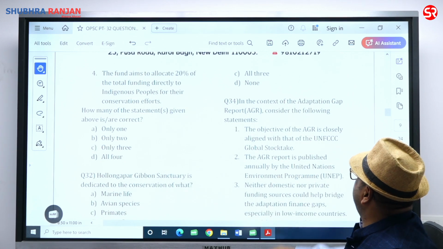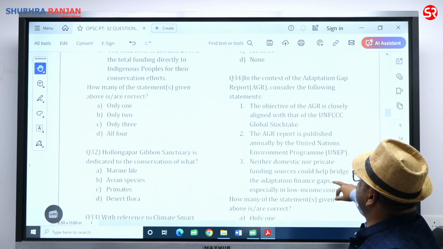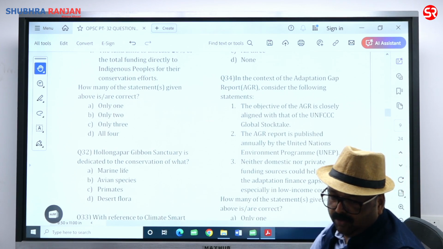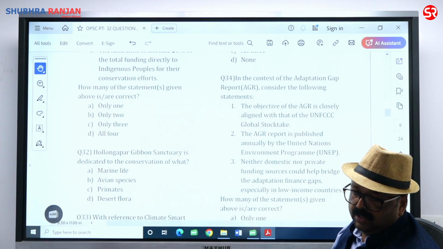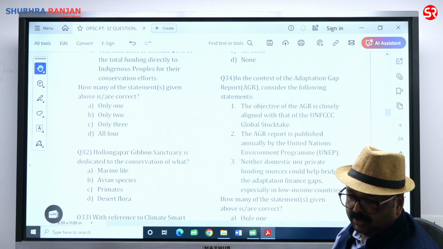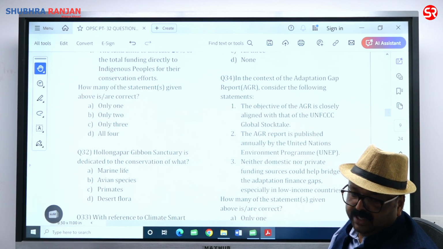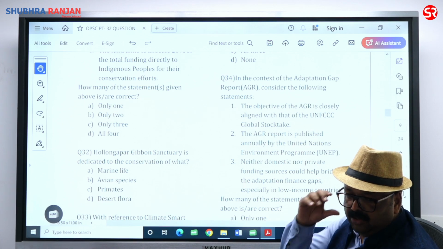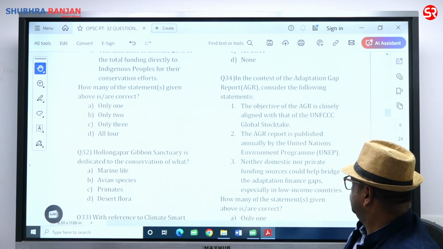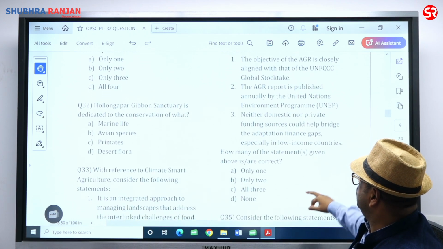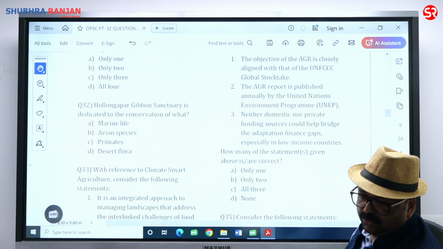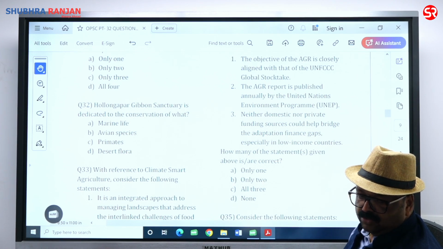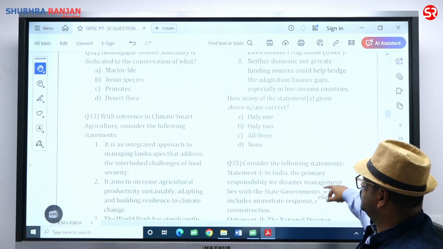In the context of the Adaptation Gap Report, consider the following. The objective of the Adaptation Gap Report is closely aligned with that of the UNFCCC Global Stocktake. That is correct. The AGR is published annually by the United Nations Environment Programme. Perfect. Neither domestic nor private funding sources could help bridge the adaptation finance gap, especially in low income countries. That is one of the statements. And the third is also right. So all three statements are correct.